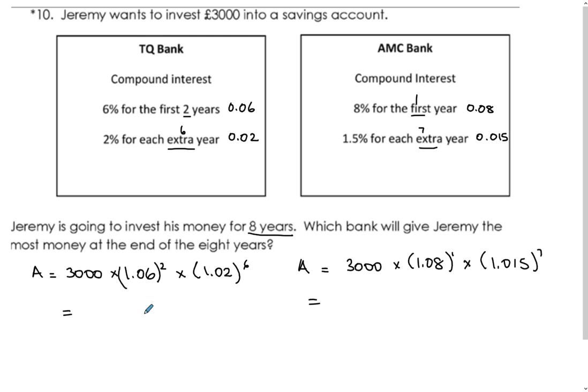Then I go on my calculator, and here I get 3796.07, and here I get 3595.90. You can tell, let's just change the sign, that this is more than that, so we would go with TQ Bank if we were financial advisors for Jeremy.